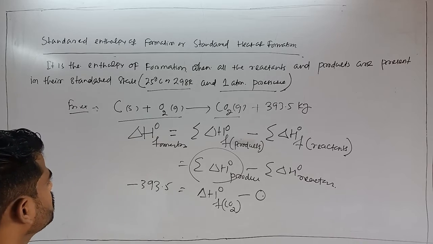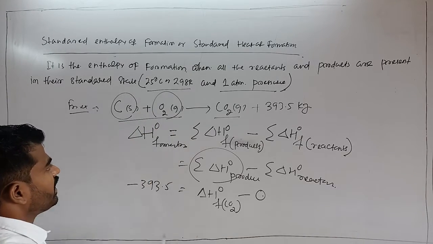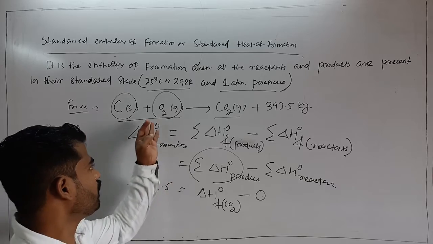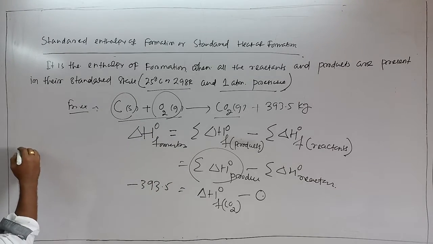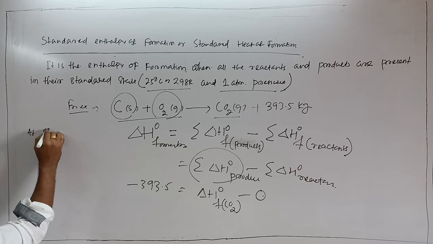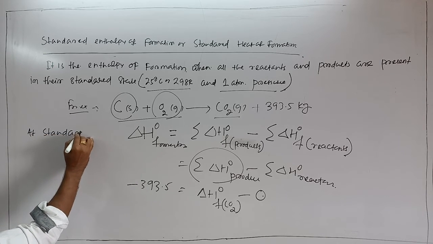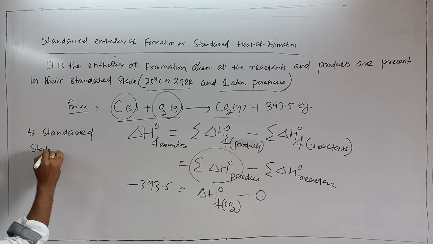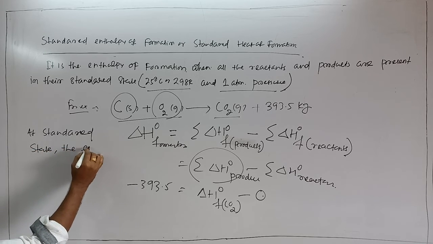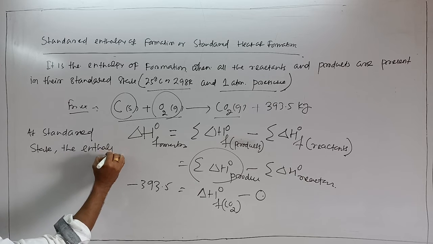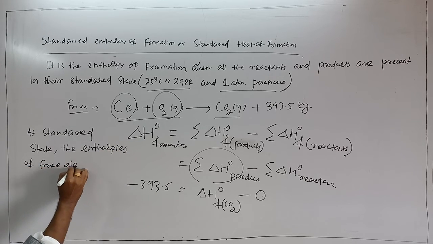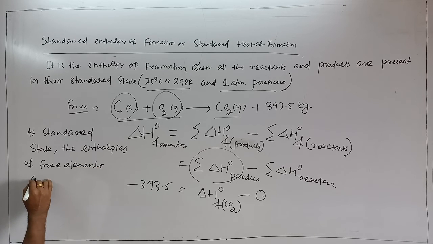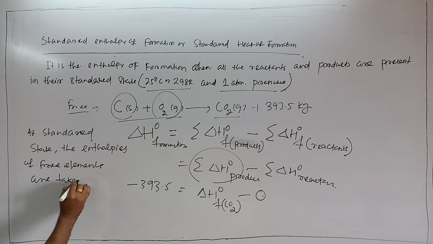Why? Because these are free elements, and at standard state the enthalpy of free elements is taken to be 0. So here please remember, at standard state the enthalpies of free elements are taken to be 0.